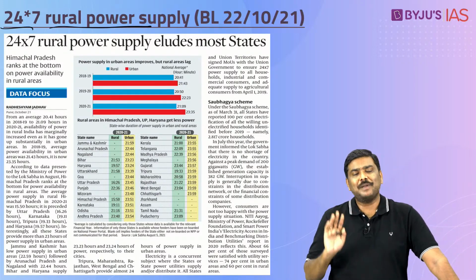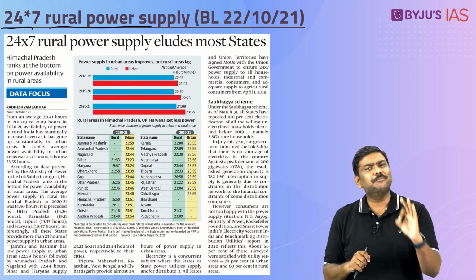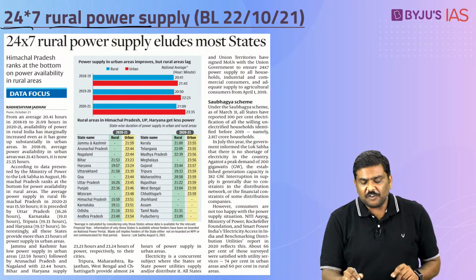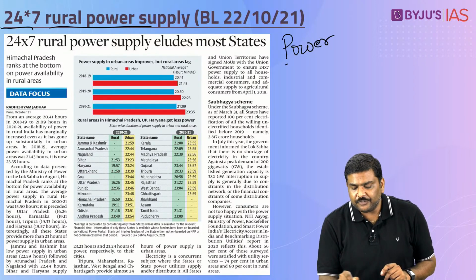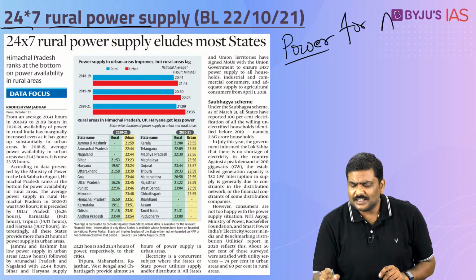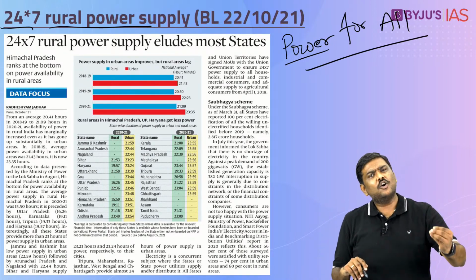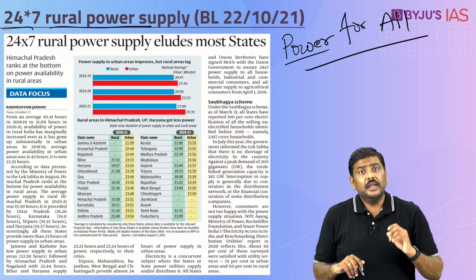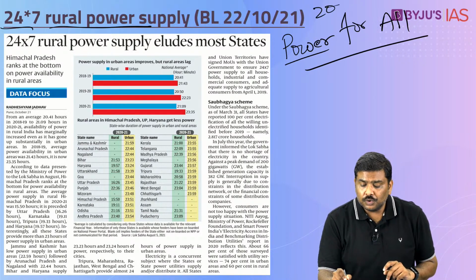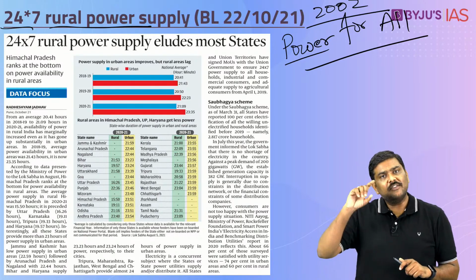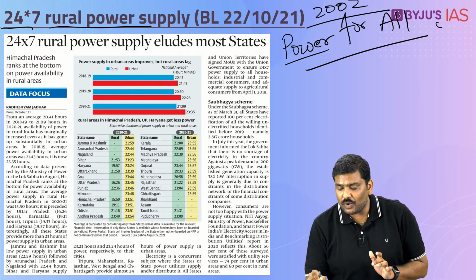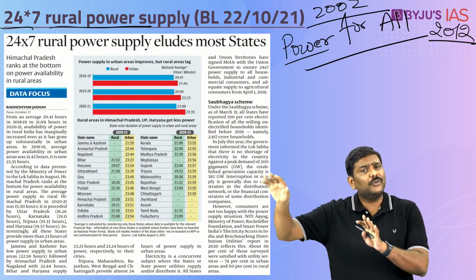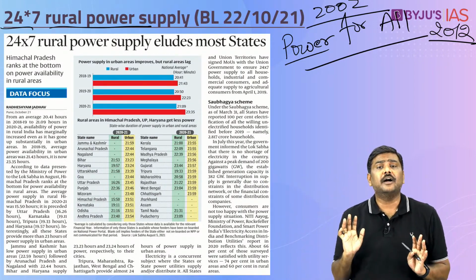24/7 rural power supply. Let's try and understand certain basic important points first before looking at the article here. The concept of power for all, that is 24/7 power for all, is not anything new. Earlier governments also have spoken about providing 24/7 power for all. In fact, back in the year 2002, the government of India announced that they will be providing power for all by 2012. Is it okay? By 2012, they would be providing power for all, 24/7 electricity for everyone in India.